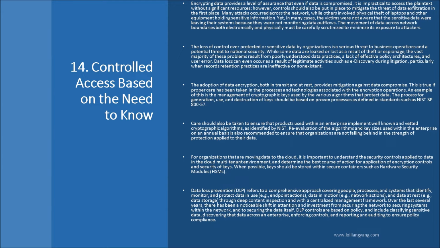What happens in a lot of enterprises is that there is privilege creep. Privilege creep means that users who have been in the enterprise long enough have accesses to all projects and all systems, network attached storage, and they get more and more accesses and privileges in an environment, accessing more key data. So controlled access based on the need to know is key because it allows you to ensure that each user with their specific role can only access specific data and specific information.